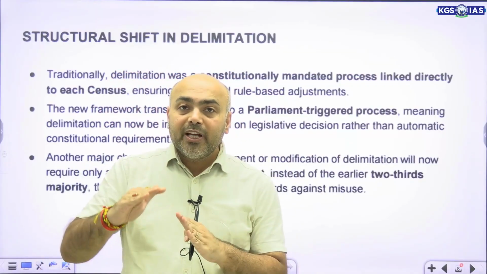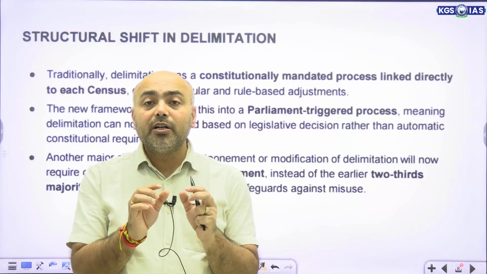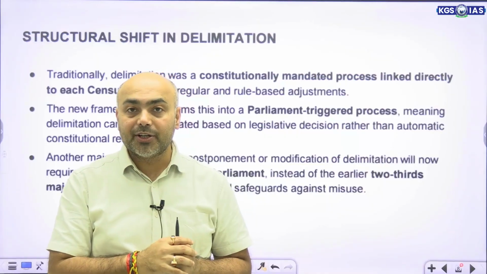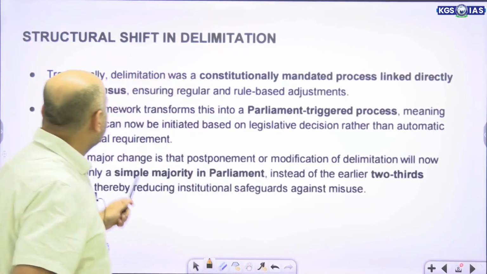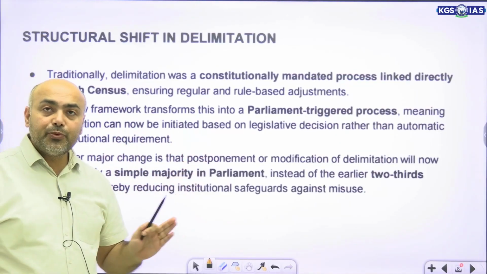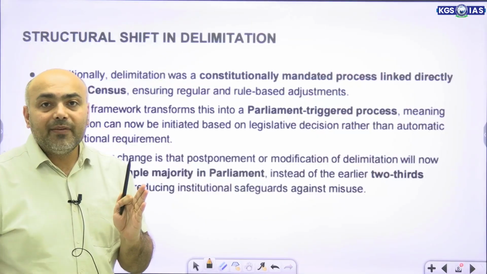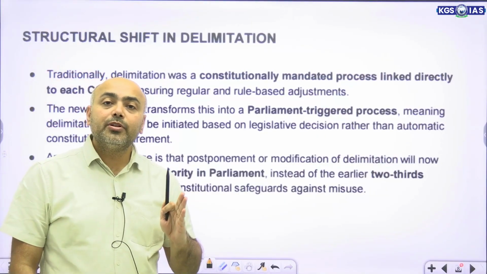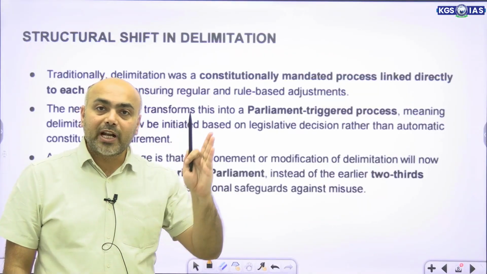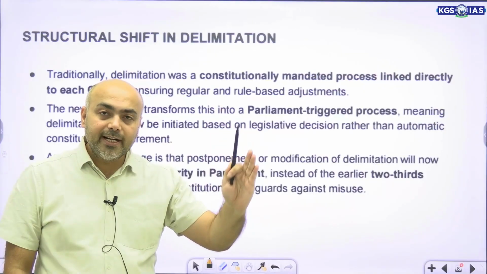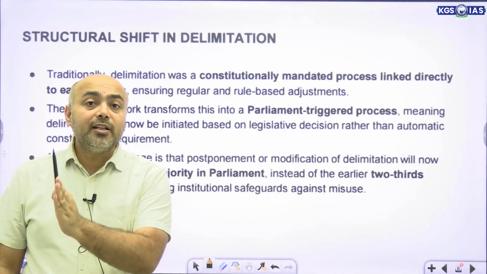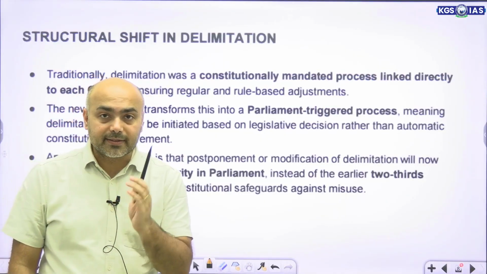Now, before we come to the problems, there was a structural change that would have emerged post this delimitation. What was that? See, first of all, the Constitution says that a delimitation would be conducted post every census, but that was changed and it was frozen to the data of 1971, and that would be the data which would continue till the first census post 2026. Okay.